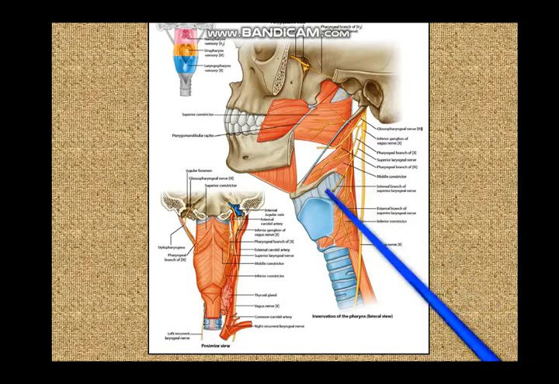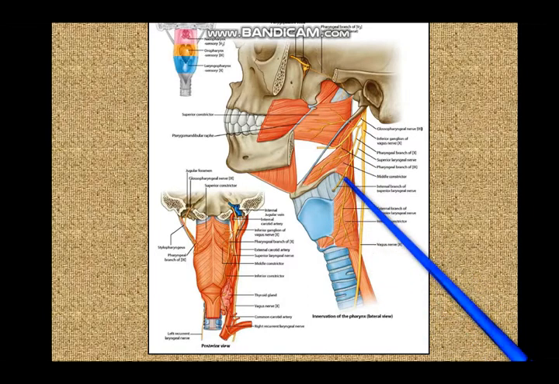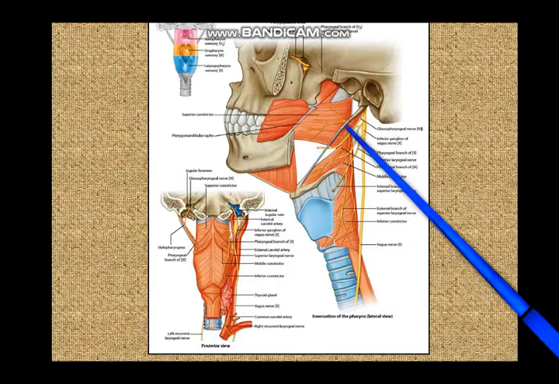This pharyngeal plexus supplies all muscles of the pharynx except stylopharyngeus, which is supplied by the glossopharyngeal nerve. All other muscles of the pharynx are supplied by the cranial part of the accessory through the vagus, through the pharyngeal plexus. So all muscles of the pharynx, I repeat, are supplied by the cranial part of the accessory through the vagus, through the pharyngeal plexus, whereas the stylopharyngeus is supplied by the glossopharyngeal nerve, and the pharyngeal plexus is formed by contributing fibers from the vagus, glossopharyngeal and sympathetic.